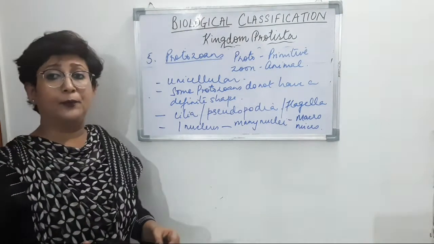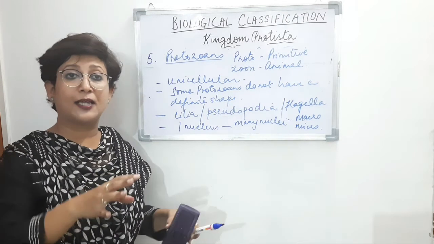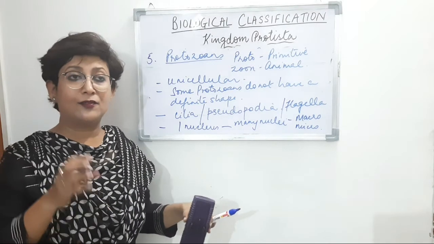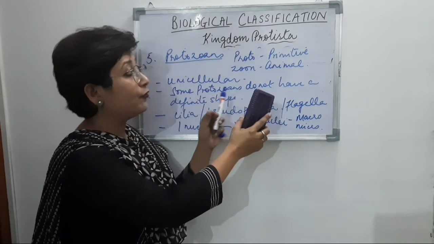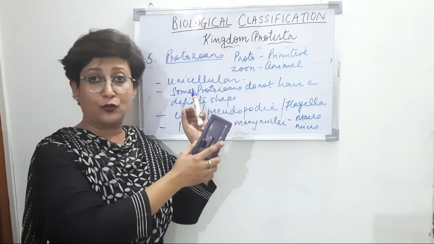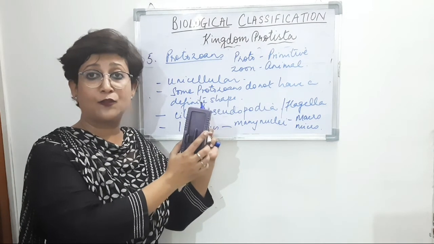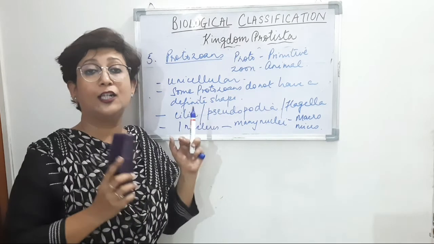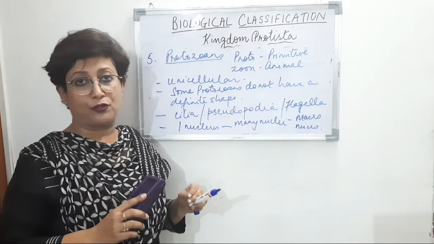Again, another very important characteristic, or we can say a characteristic that resembles us, right? There's one characteristic that is found in primitive animals like protozoa, a unicellular organism, and the same characteristic is found in a complex body like human beings. That is, they show holozoic mode of nutrition, right?